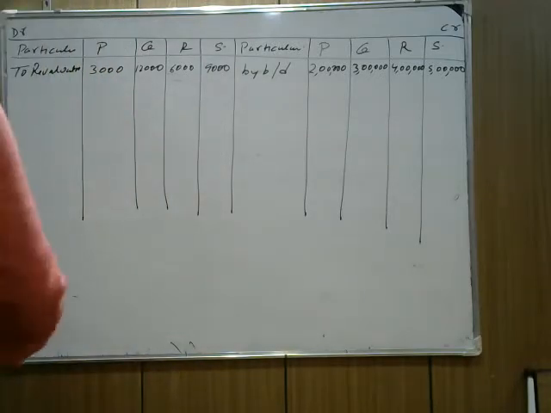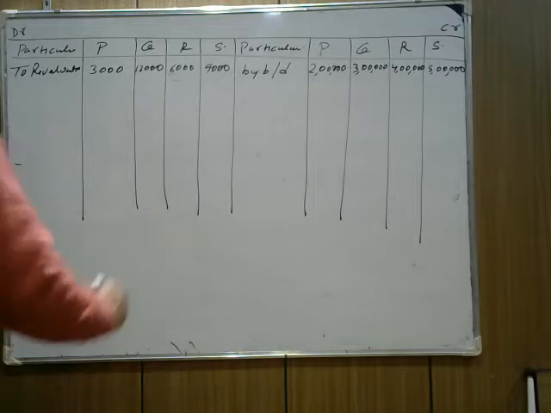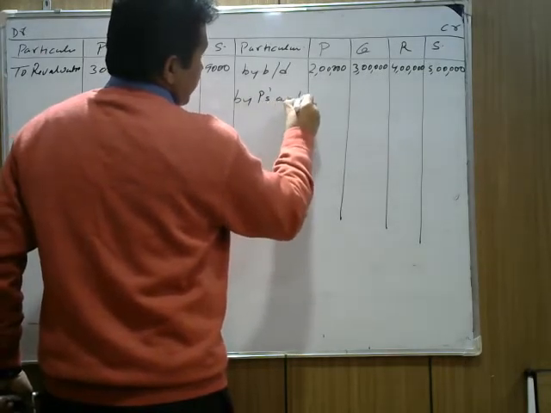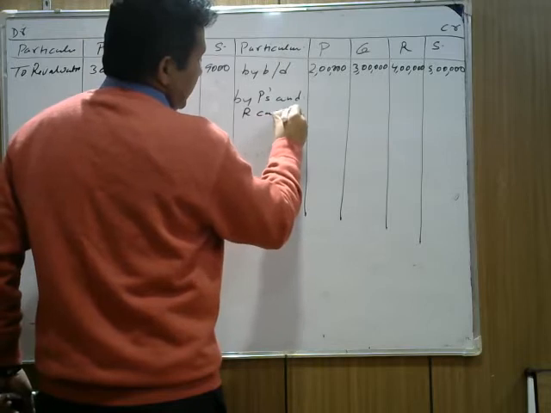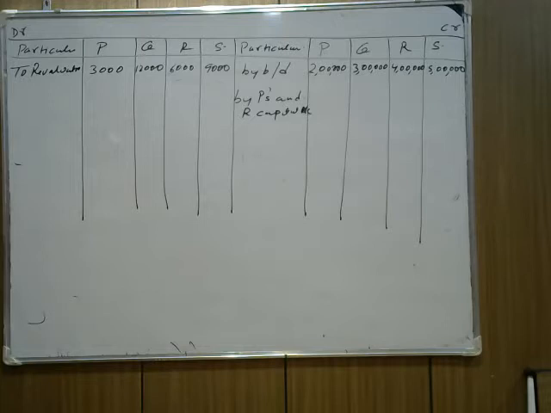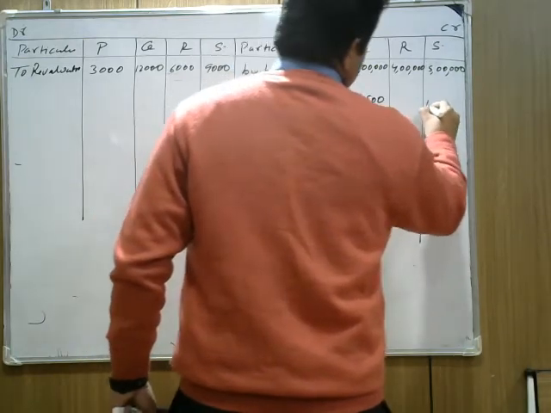Now important part, treatment of goodwill. Who will get goodwill? Who is sacrificing? From there we find that Q and S are sacrificing. So they will get from whom? They will get from P and R. Okay, it means we write that from P and R, how much Q is getting, how much S is getting. So we write by P and R capital account directly. From P and R capital account, Q is getting 4,500 and S is getting 13,500.